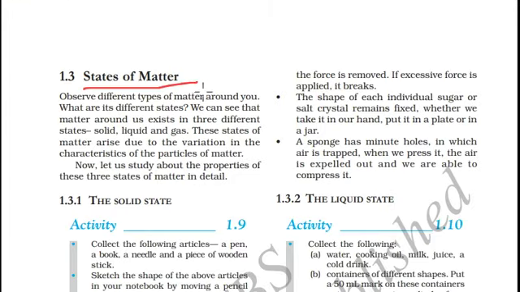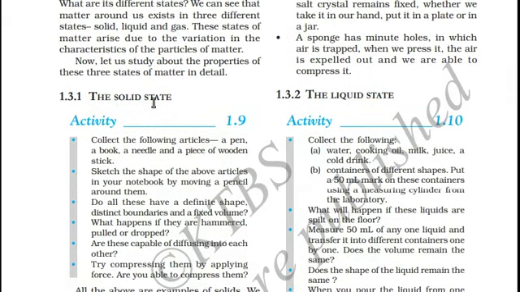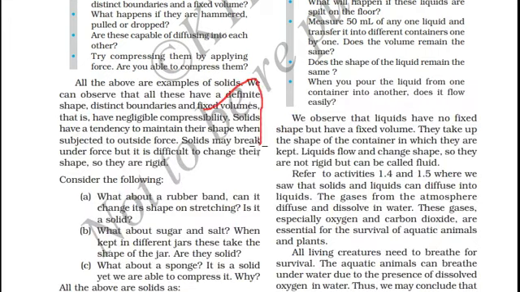States of matter. There are three major states of matter: solid state, liquid state, and gaseous state. Now let us study the properties of these three states of matter. Take any solid object. A solid object has a definite shape and distinct boundaries.